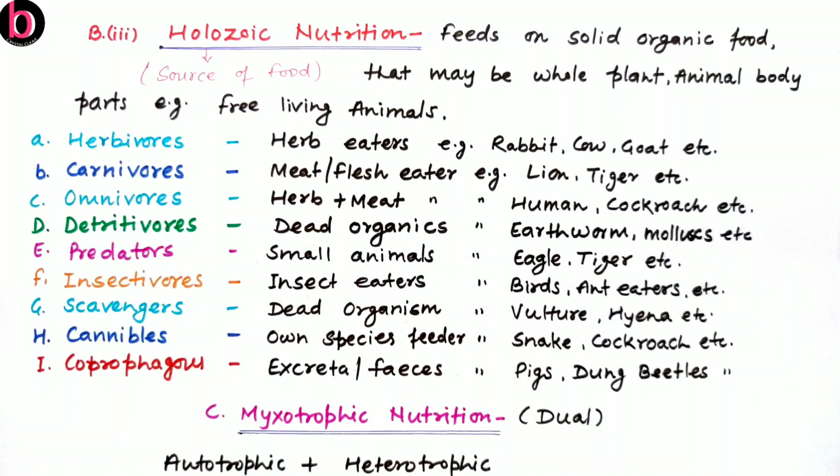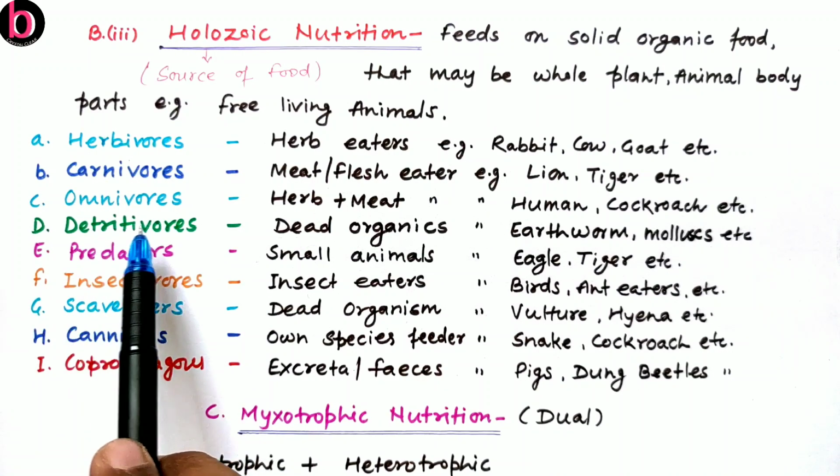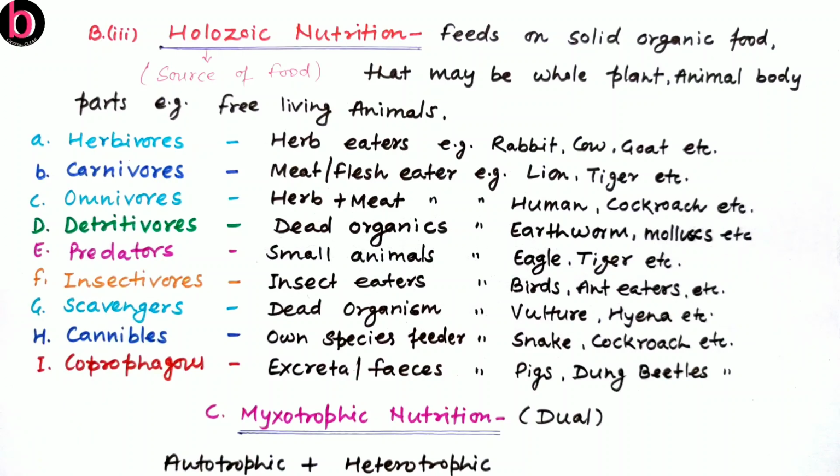Detritivores and saprotrophs, that is decomposers, both are feeding on dead substances, but the difference is detritivores have intracellular digestion. Here digestion occurs inside the cell or inside a particular organ, while in case of saprotrophs or decomposers, as we discussed, their digestion occurs outside the body or outside the cell.